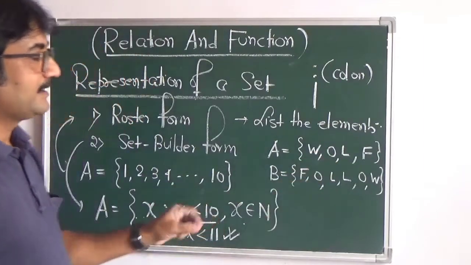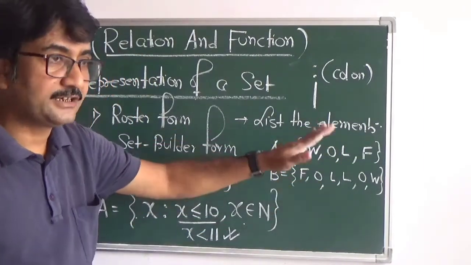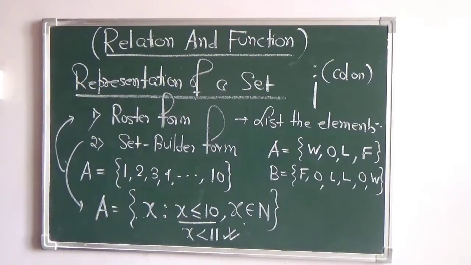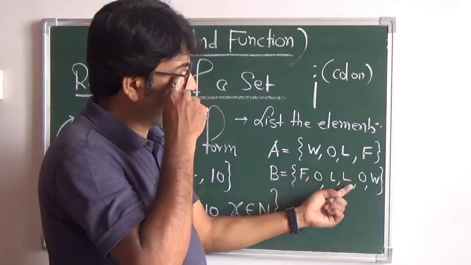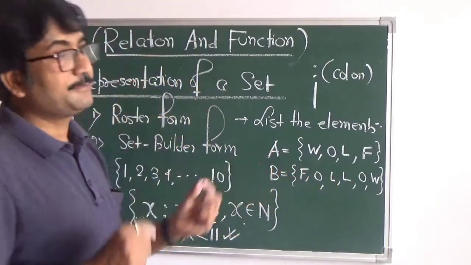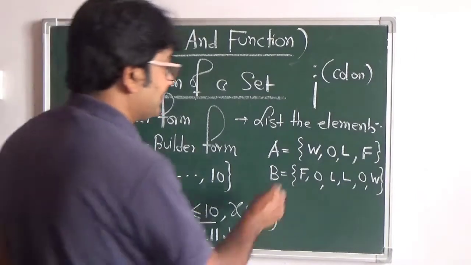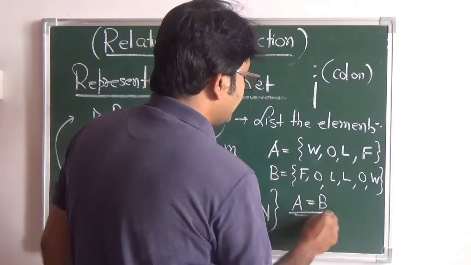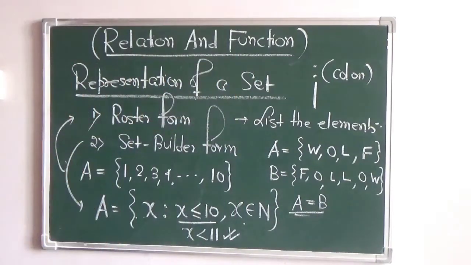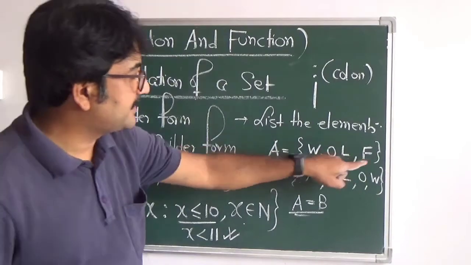What does it mean? The elements of A and B are present in both the sets, but at the same time O has been written twice and L has been written twice here. So that means set B is the same as set A. A and B are equal sets. The first thing to note is that the order of writing the elements is different here.